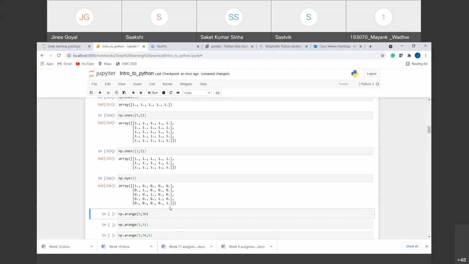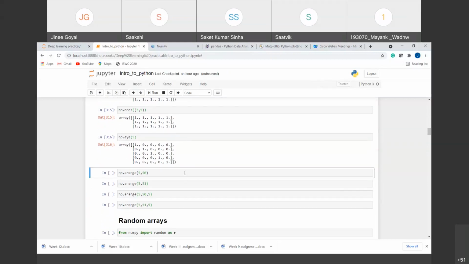Here we cannot give 2 arguments. Why? Because identity arrays are always square matrices. Either it will be 3 cross 3 or 4 cross 4. There cannot be a 3 cross 5 identity matrix. So we need to add only one number inside it to create an identity matrix.